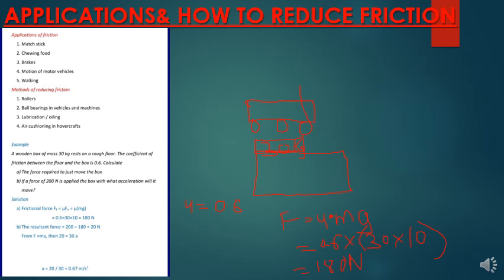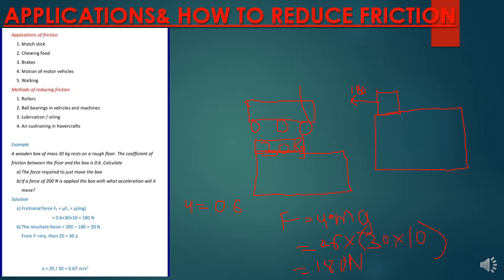Then you are told that a force of 200 newtons was applied to the box. So a force was applied which was higher than the force required to make the box move. So what acceleration will it move? So remember, the friction is 180. We got the frictional force.